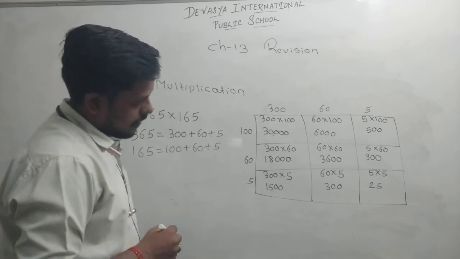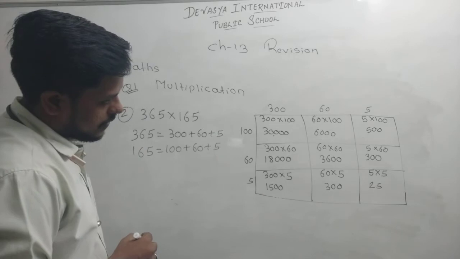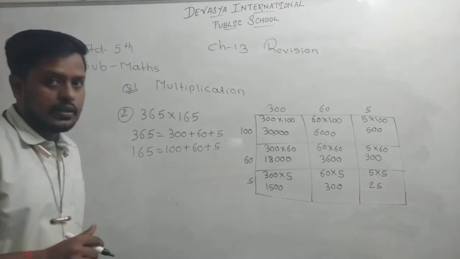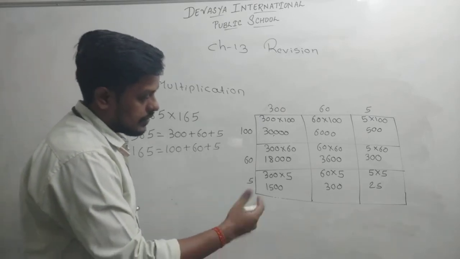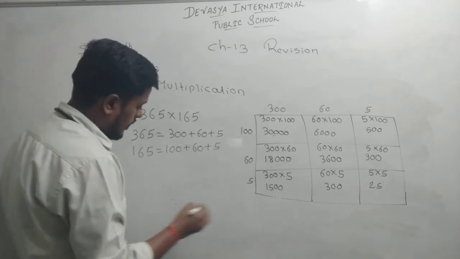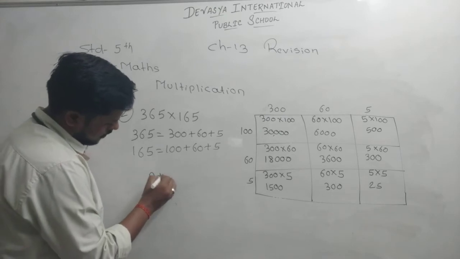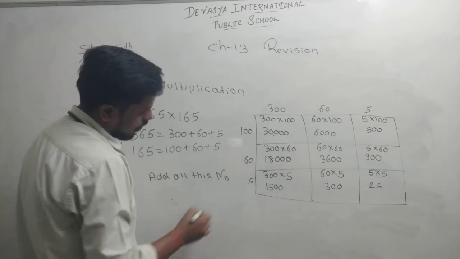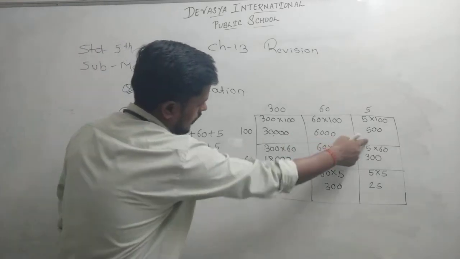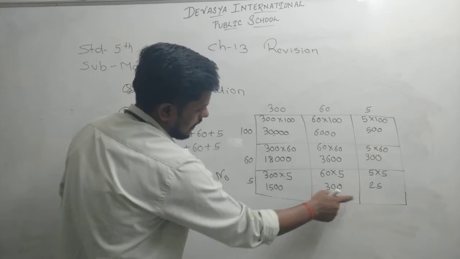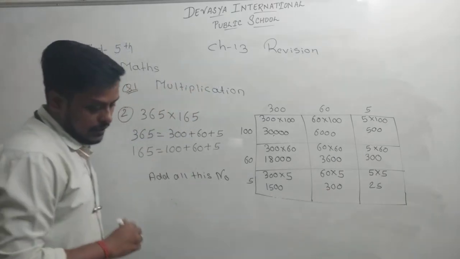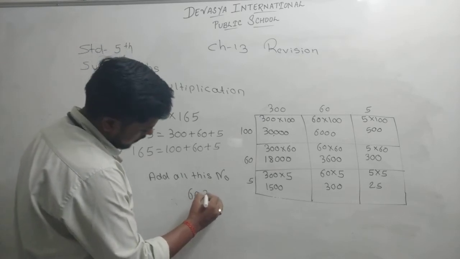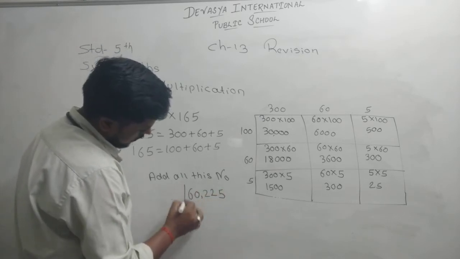30,000, 6,000, 500, 18,000, 3,600, 300, 1500, 300 plus 25. Now students, after this one, just add all these values. If we add all these numbers, 1, 2, 3, 4, 5, 6, 7, 8, 9, the answer will be 60,225.